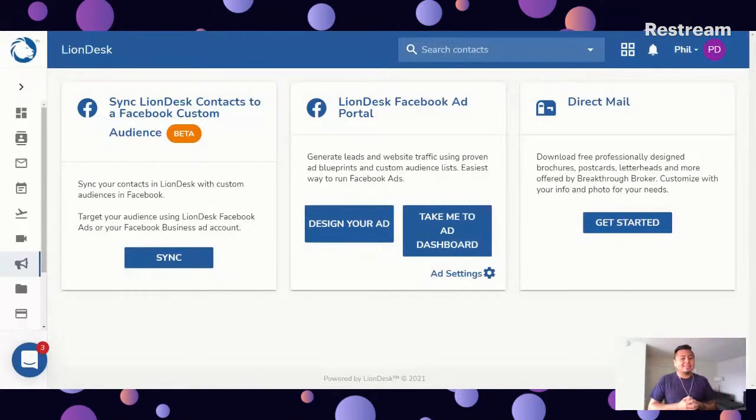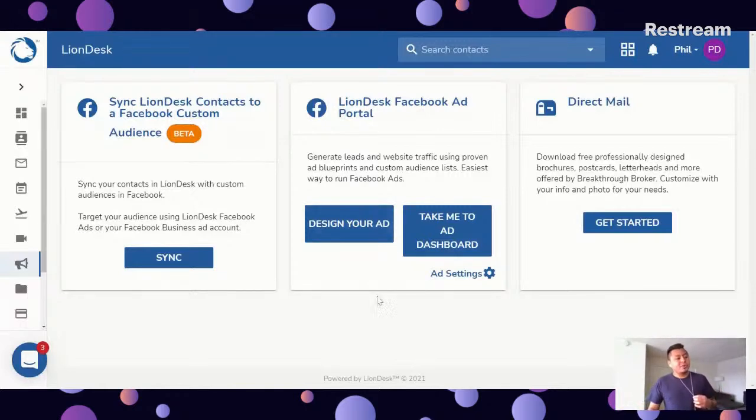If you haven't heard, Liondesk launched the ad portal, I would say last year, where you can create ads in a matter of minutes. If you have experience using Facebook Business Ad Manager, you might be able to vouch for us and let us know that it's a complicated system to create your ad, launch your ad, and make sure that the ad gets published. Well, we decided to make it easier for you all. So we created the Liondesk Facebook ad portal. We created these ad blueprints that make the ad creation process easy. All you have to do is put in the information, the creative, and the image that you want to use, and you'll be able to publish your ads within minutes.